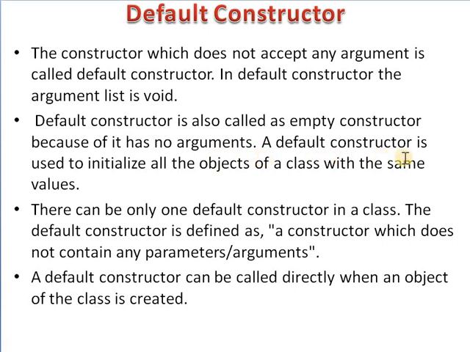A default constructor is used to initialize all the objects of a class with the same values.